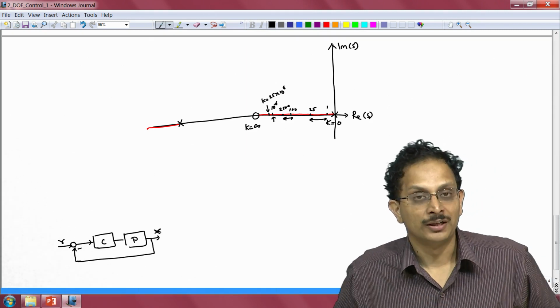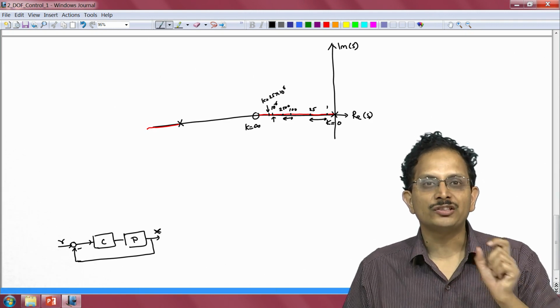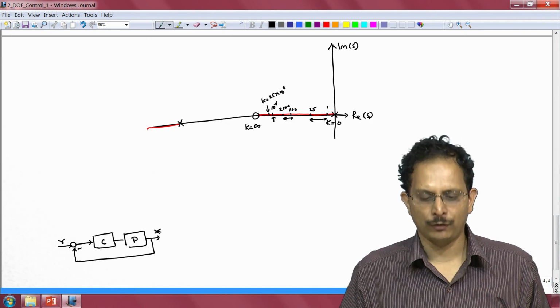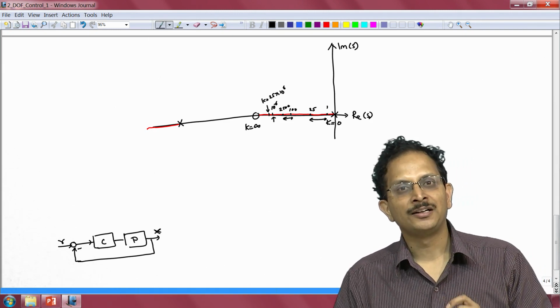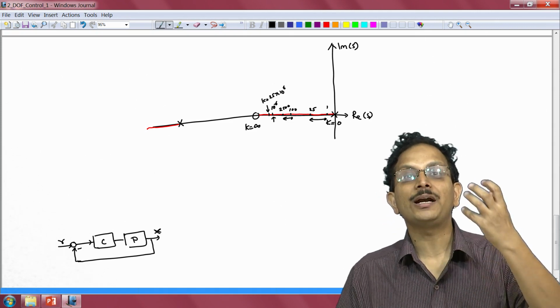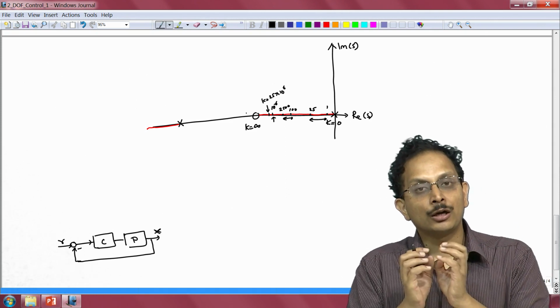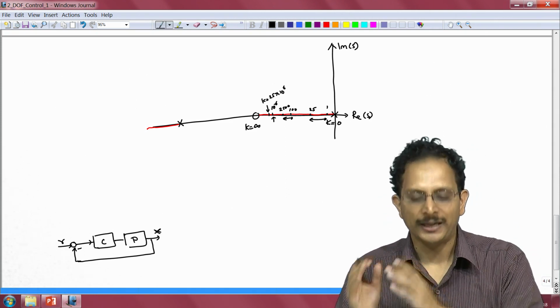And this therefore gives us the clue as to what we need to do in order to restrict the variation of the closed loop pole. The answer is straightforward. Based on our analysis here, we have to make sure that our open loop gain is adequately high and our 0 is placed close to the location where we want our dominant dynamics to lie.